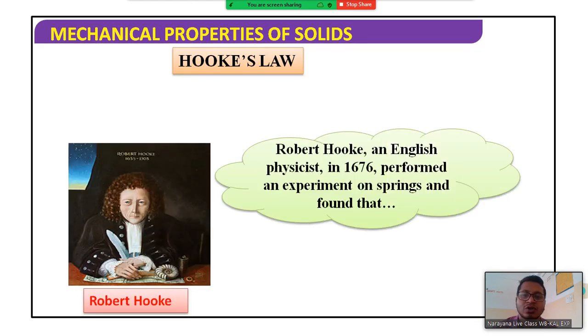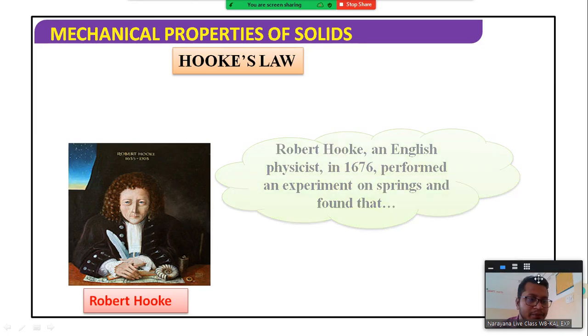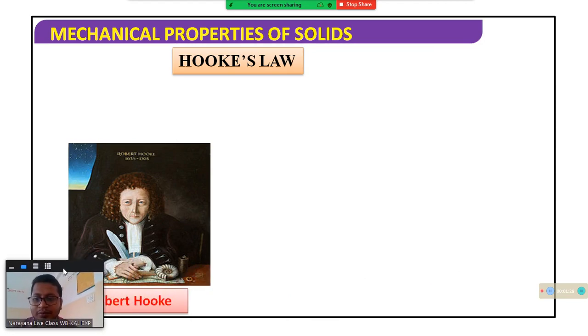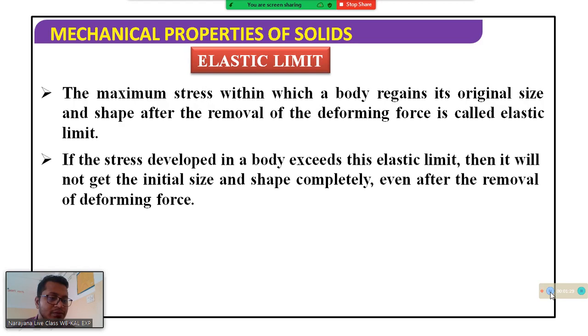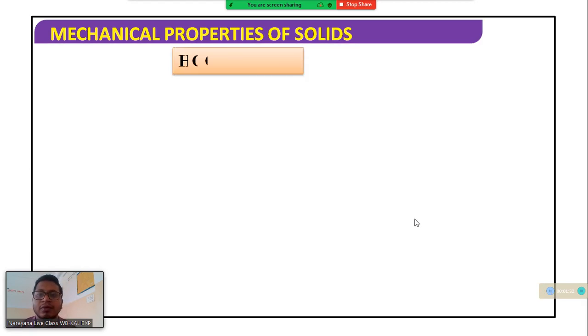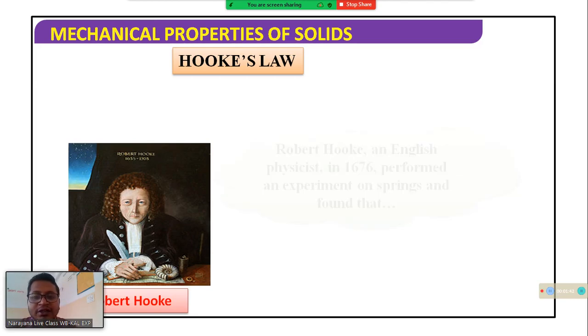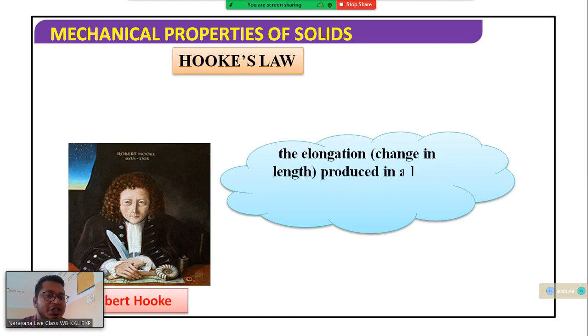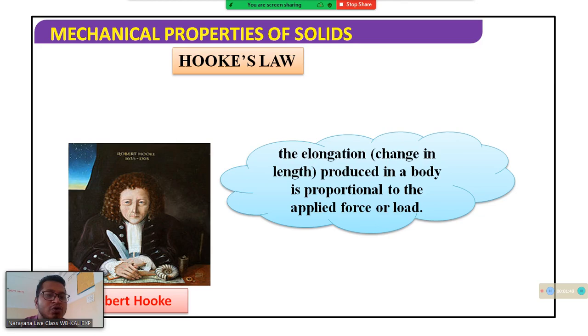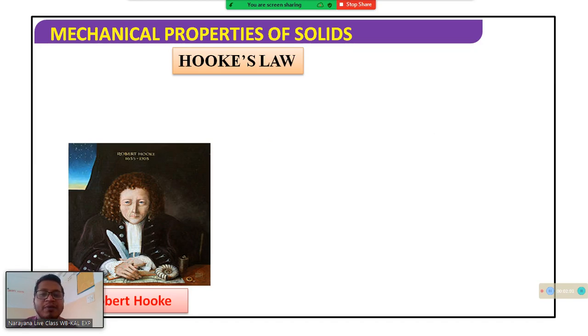Hooke's law. Robert Hooke, an English physicist, in 1676 performed an experiment on a spring and found that the elongation, that means the change in length produced in a body, is proportional to the applied force or load.